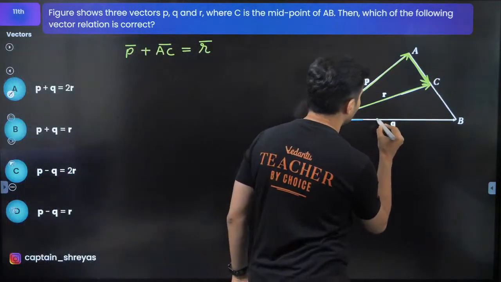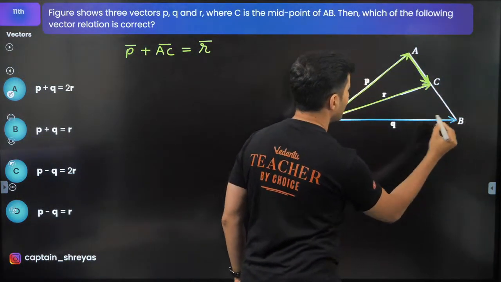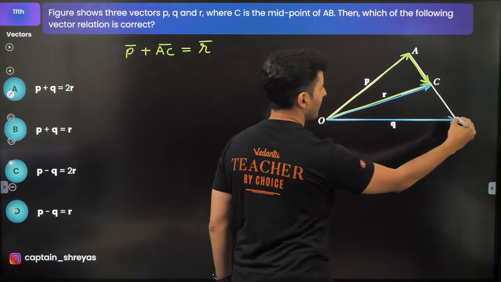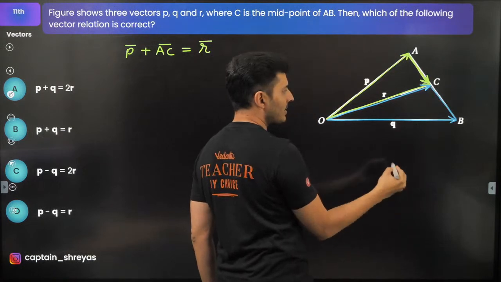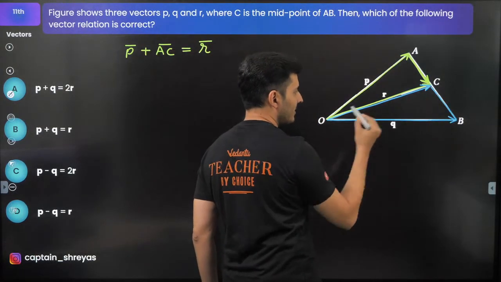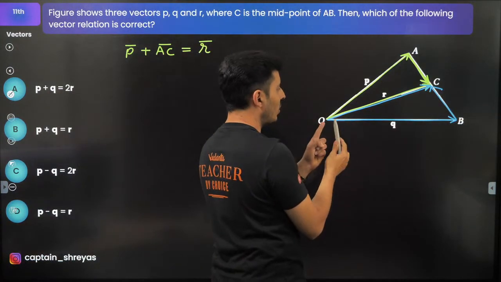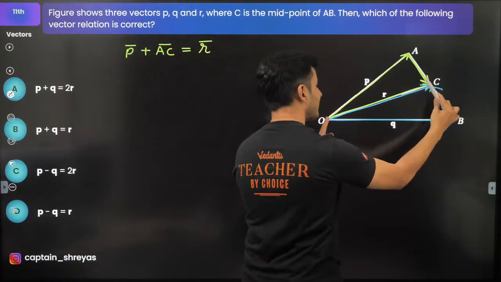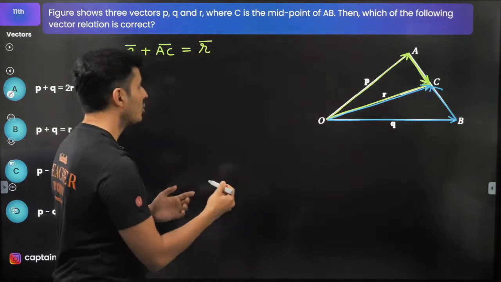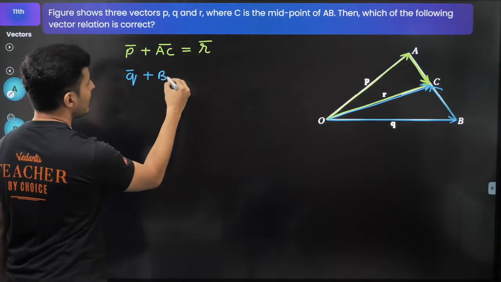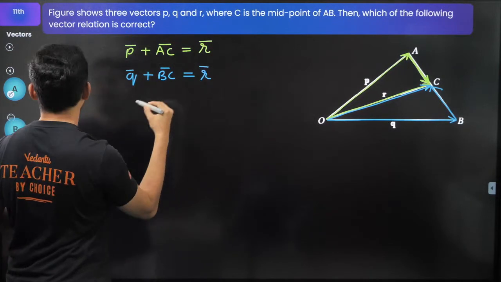How about this triangle? Beautiful. This is Q vector. Obviously, this is also R vector. And this is the incomplete side. Q plus this gives me this. Again, polygon law or triangle law, whichever you want to call. This plus this gives me the resultant. So how about writing Q vector plus BC vector is R vector?